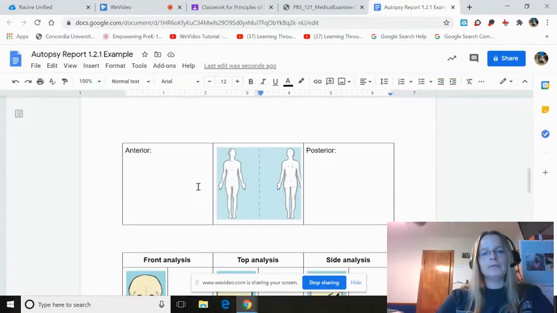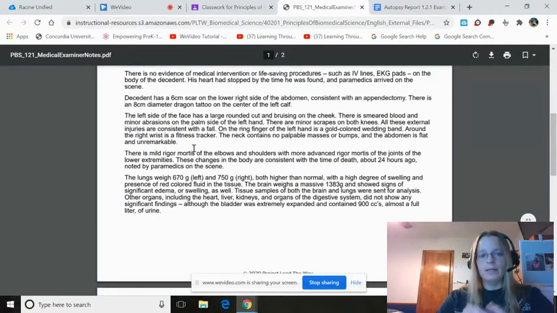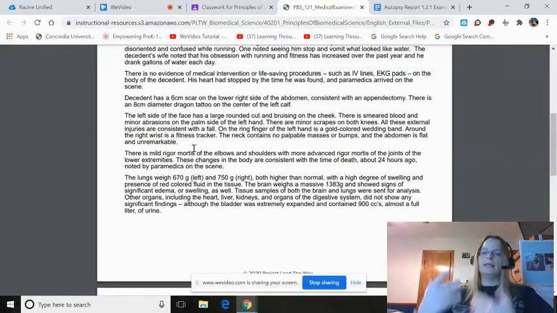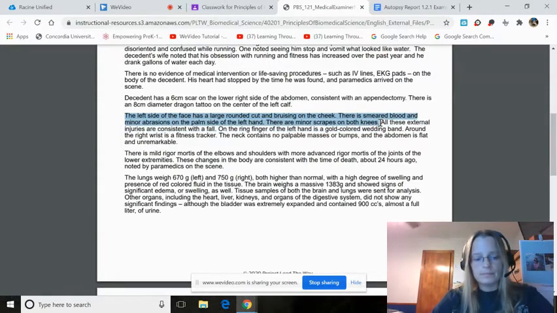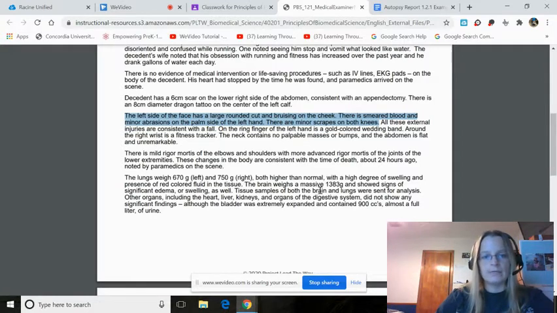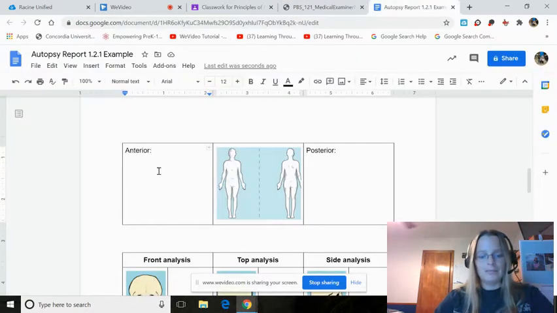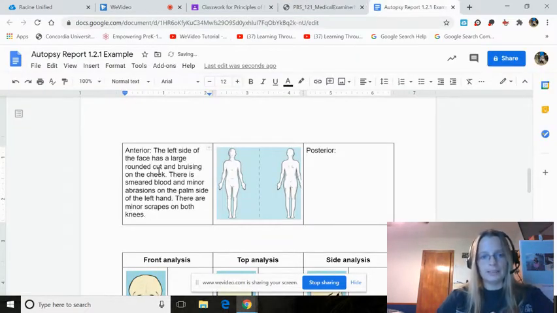Next is anterior, which is the front side of the body. We can't mark up on here, but we can look and we can copy and paste. So anterior, meaning the front part of the body. So we have here minor scrapes. I'm going to copy this and paste it. So if you have this open, the first 2 sentences of that paragraph, copy and paste.